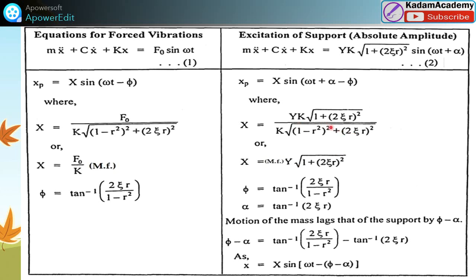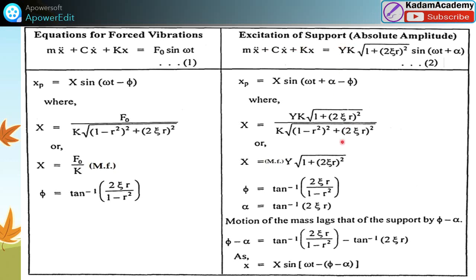We can write the magnification factor, already known, as 1 upon this term. MF into y, k gets cancelled, and the remaining is the numerator term, MF y under root of 1 plus (2 zeta r) square, that is nothing but the absolute amplitude for this excitation of the mass.